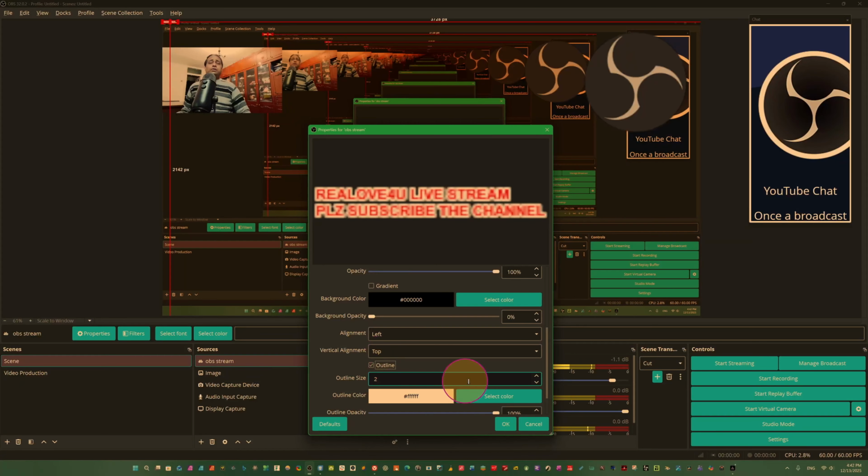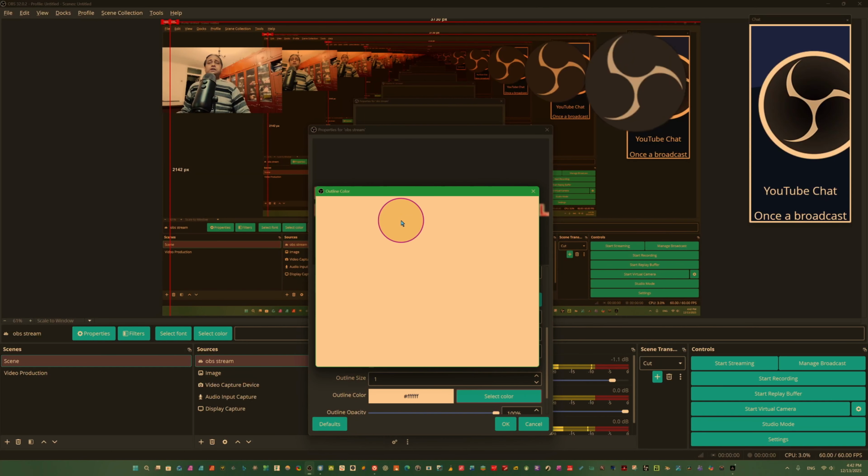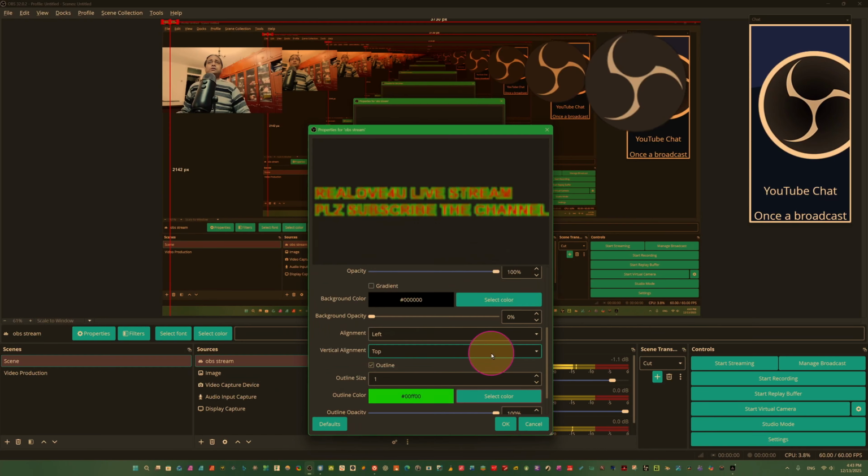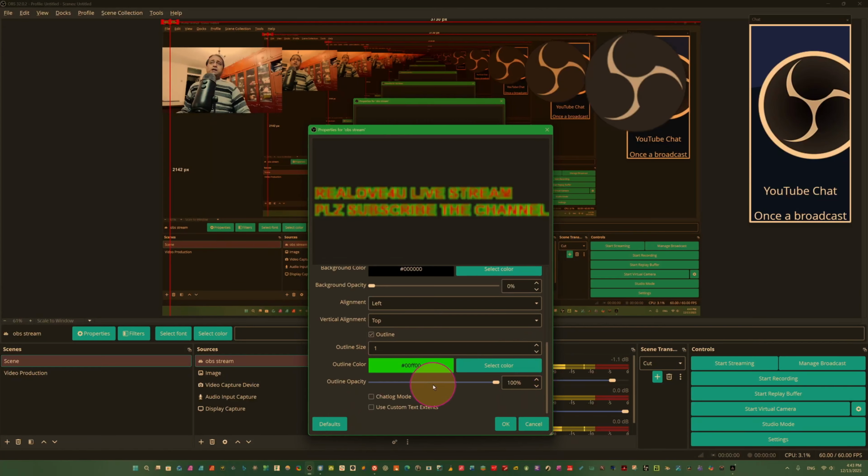So you can see outline. I want to decrease the size to 1. Okay, outline size will be 1. Color, you can select the color of outline here. I want to use this color. Now you can see we have customized our text here, and just click OK.